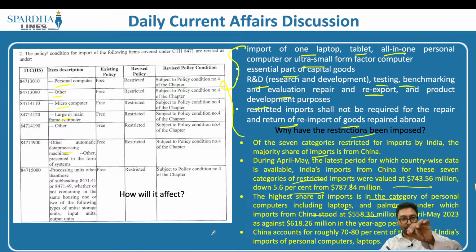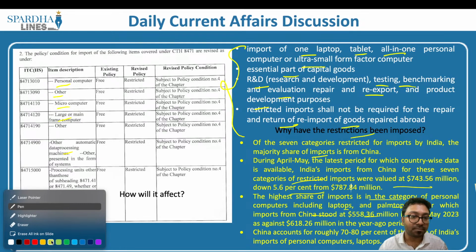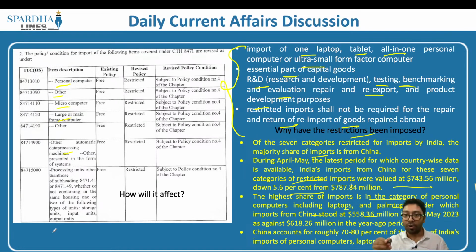One is with respect to preventing these imports from China, so that we have the balance when it comes to the economic relationship, so that China does not dictate terms on the economic front. Second is with respect to molding the domestic sector. The third is with respect to the importance of making sure that security is also taken into the picture. With all these imports that we are making from China, what we actually witness is security surveillance.